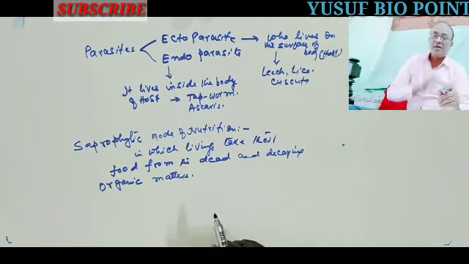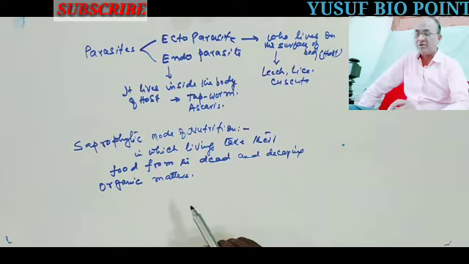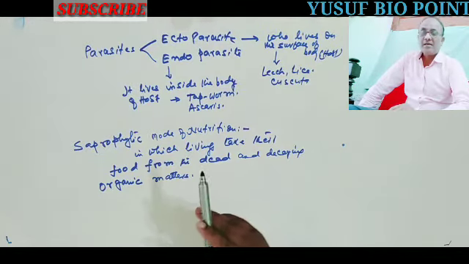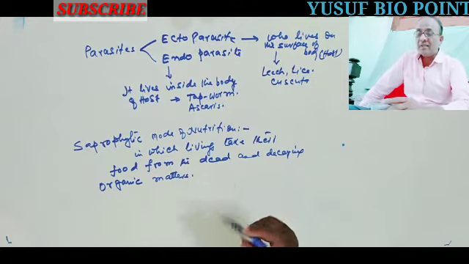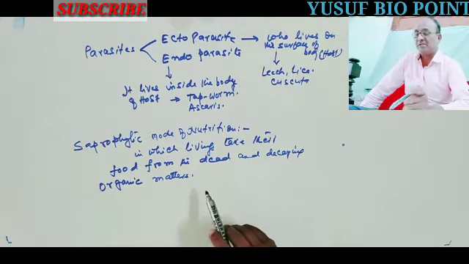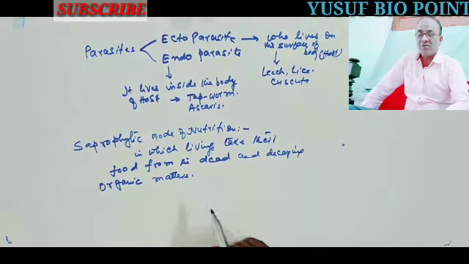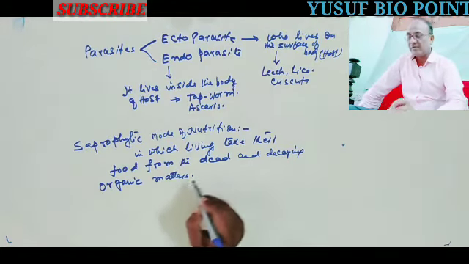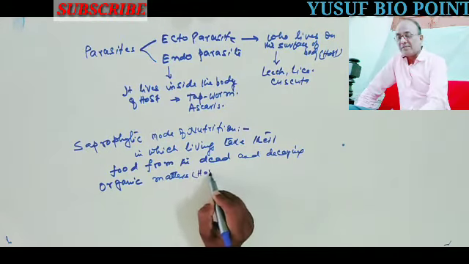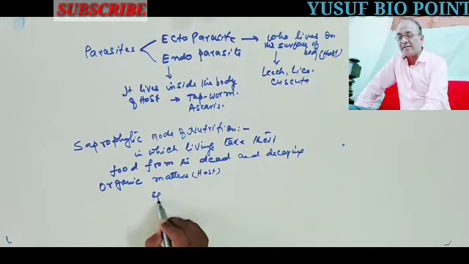They live on dead or decaying hosts. They cannot live like parasites on living organisms, but they depend on dead and decaying matters. Their hosts are dead and decaying matters.